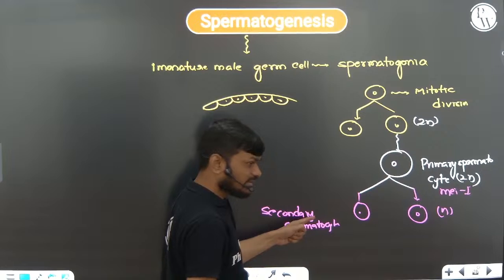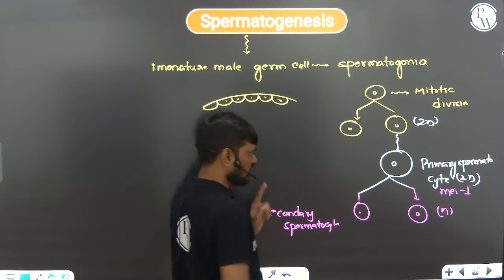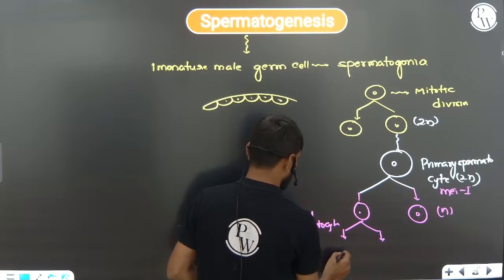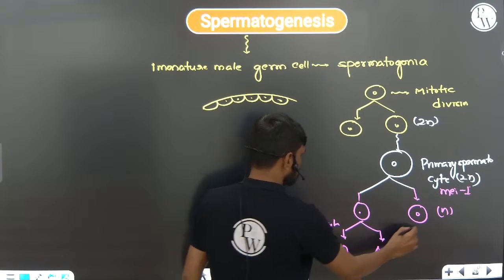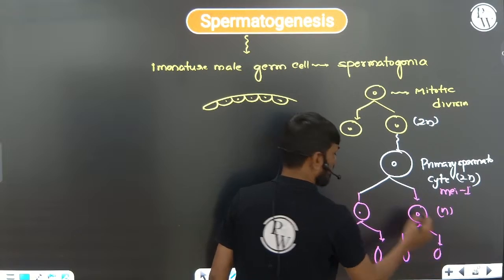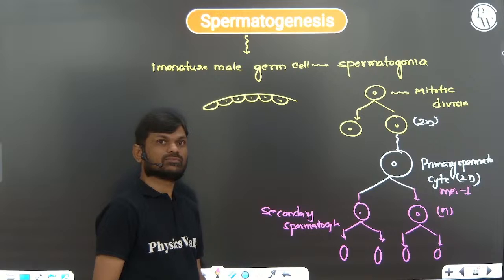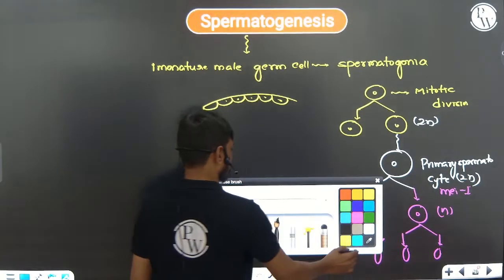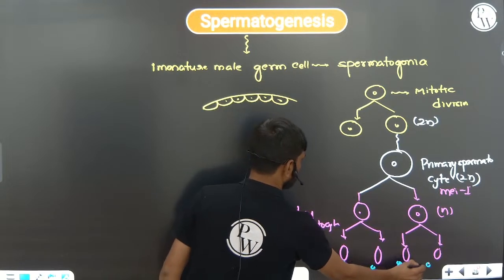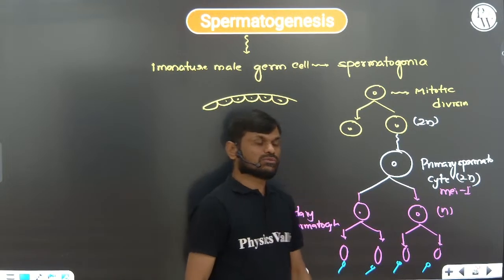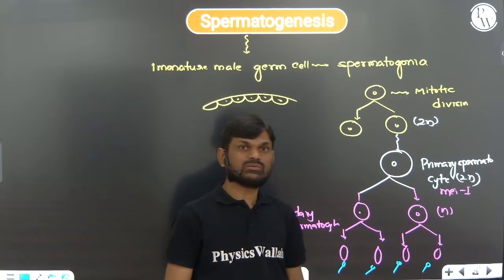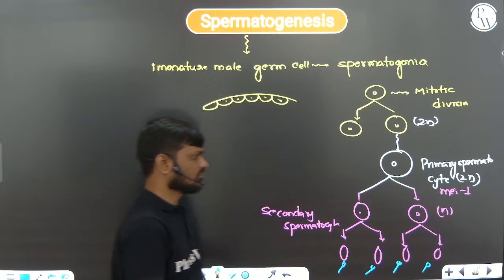Now these secondary spermatocytes undergo meiotic division 2 and produce spermatids. Finally, the spermatids will produce sperm. So this is the process of spermatogenesis.